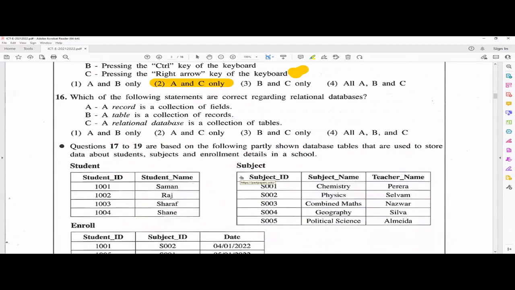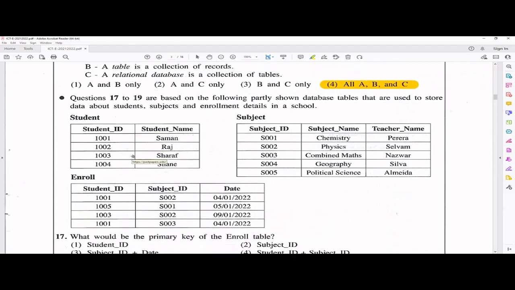Then for the 16th one: which of the following statements are correct about relational databases? Now, if you read these, these are directly from the textbook, right? A record is a collection of fields, yes. A table is a collection of records, and a relational database will have many tables in it, right? So all three answers are correct here.